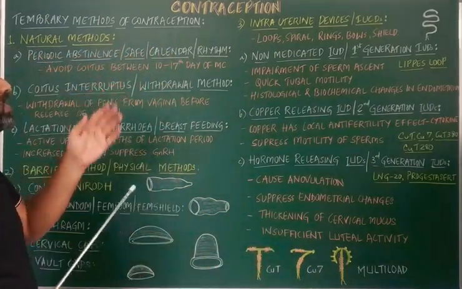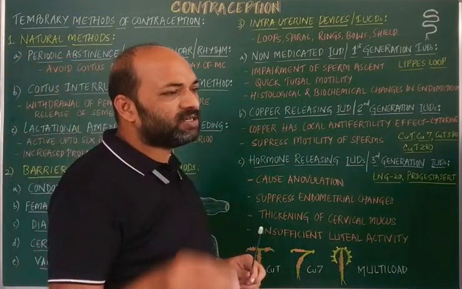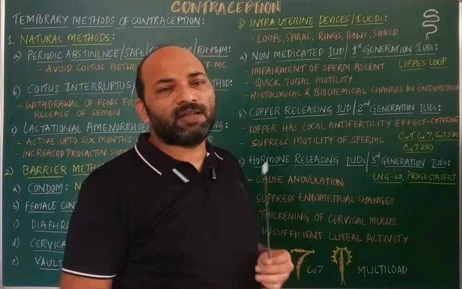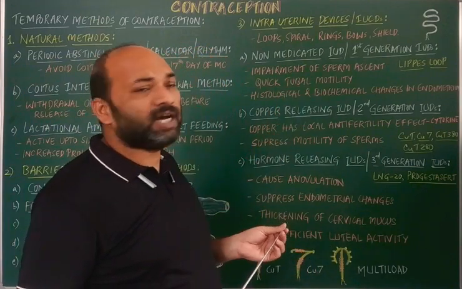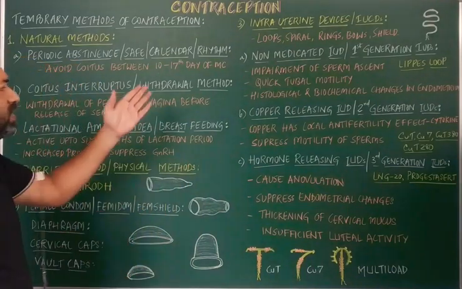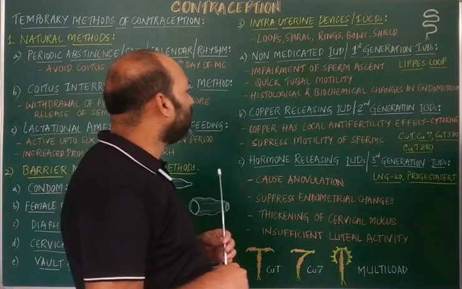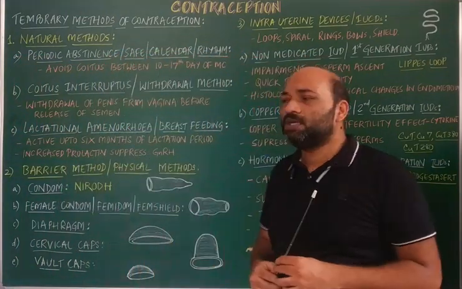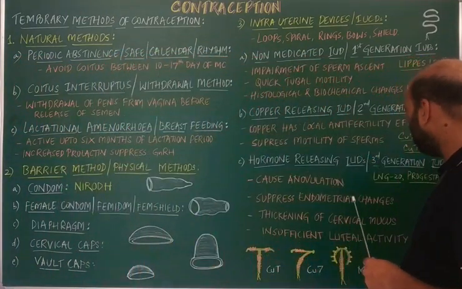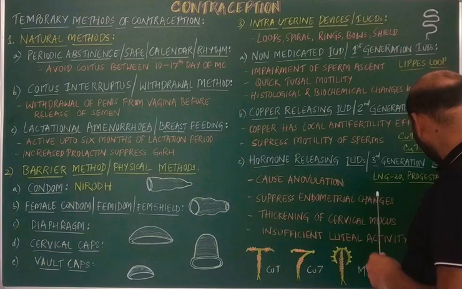Now, among contraceptive methods, the most preferred by Indian females are the IUDs. In case of IUDs, there are three different types. The first is the non-medicated IUD, the second is the copper releasing IUD, and the third is the hormone releasing IUD.